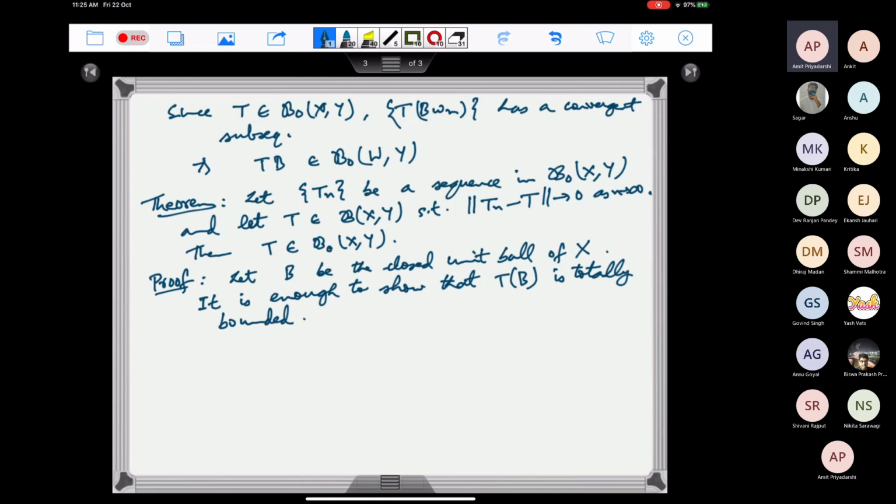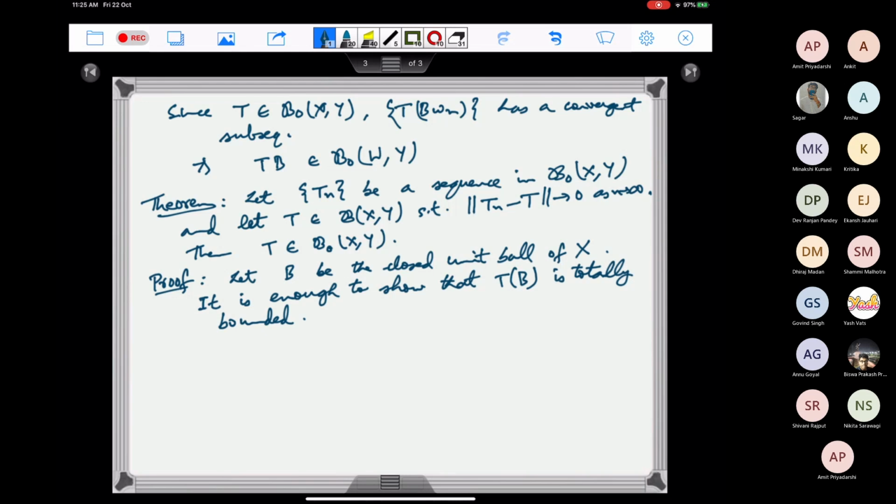We have seen that once you prove that TB is totally bounded, then its closure is also totally bounded, and TB closure will then be complete and totally bounded, and therefore it has to be compact. So it is enough to show that the image of the unit ball is totally bounded. For that we have to show that this can be covered by a finite number of epsilon balls.